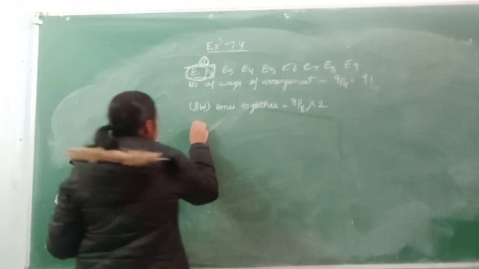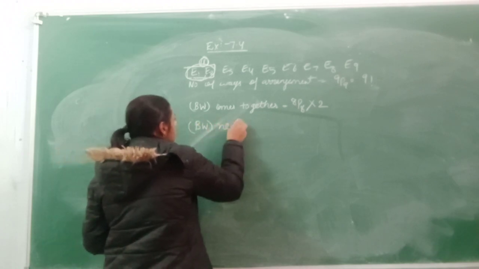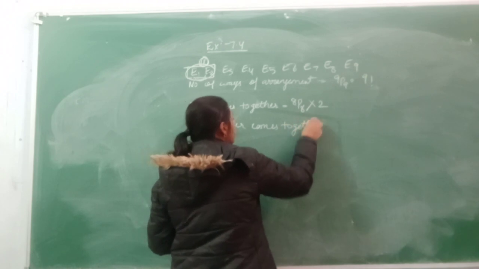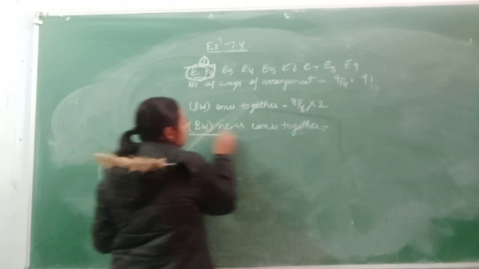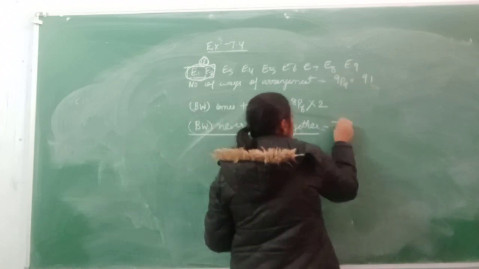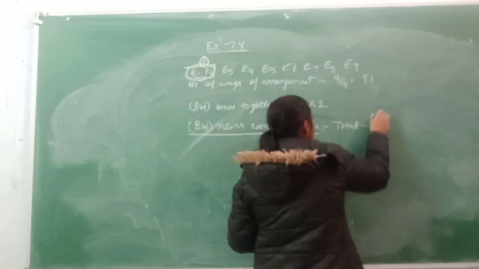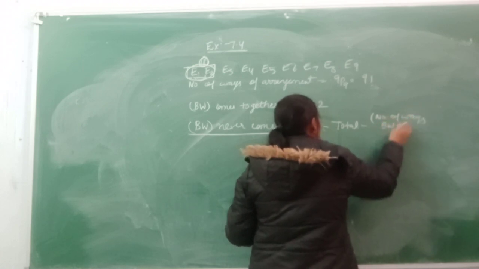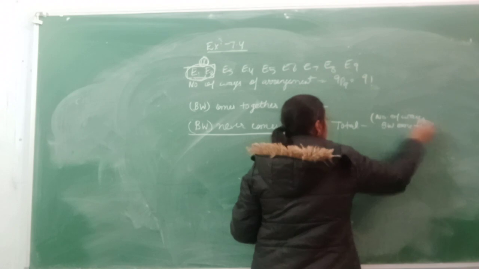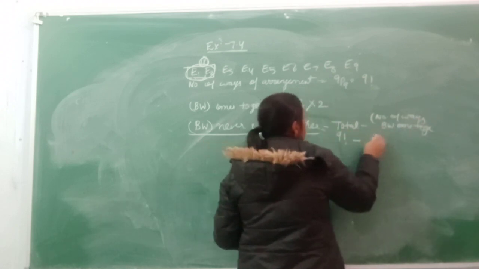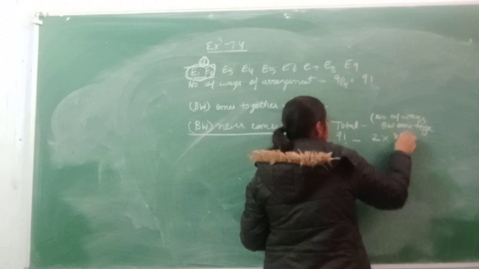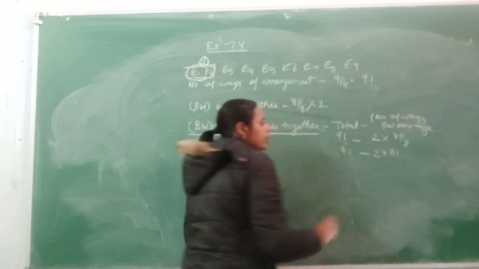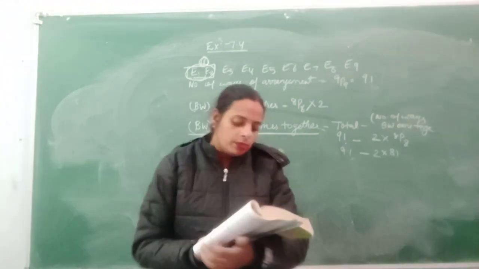So what about the best and worst never come together? How will you get the number of ways of best and worst never come together? So total minus number of ways of best and worst come together. Total ways से best और worst वाले ये माइनस, 8P8 is 8 factorial. Sort out and get your answer. Clear? Come to the next question.